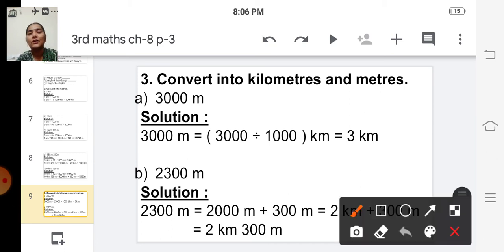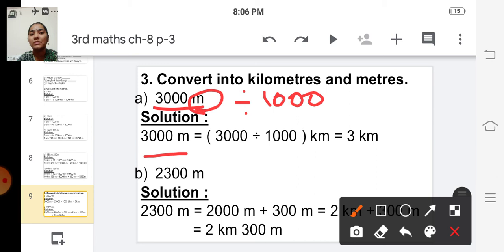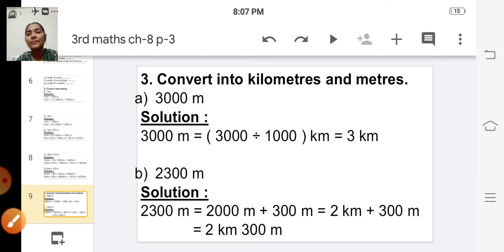So look at the first problem, 3000 meter. We have to convert this into kilometer and meter. To convert this meter into kilometer, we have to divide by 1000. So 3000 meter is equal to 3000 divided by 1000 kilometer, which is equal to 3 kilometers. Okay.